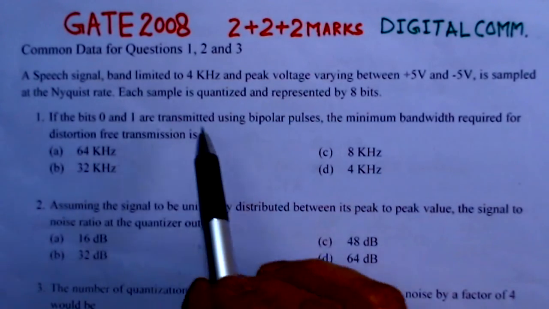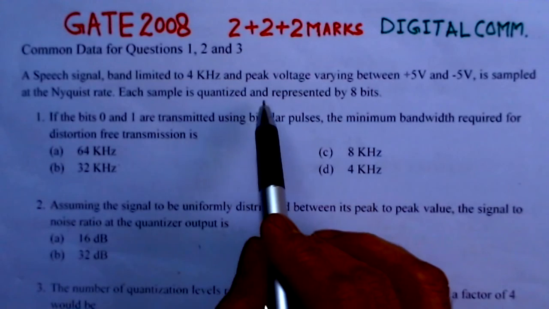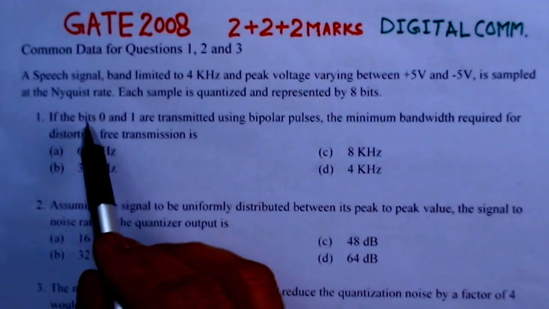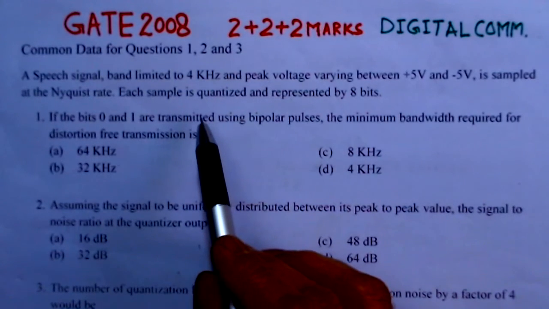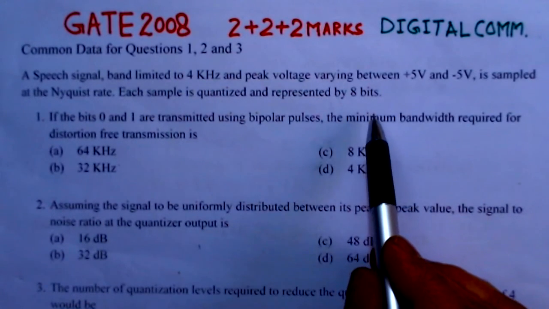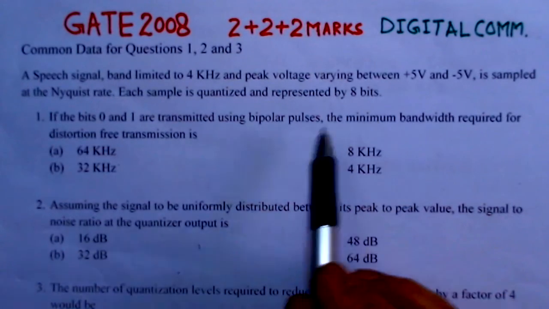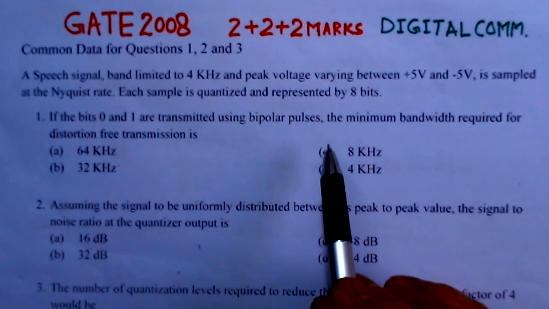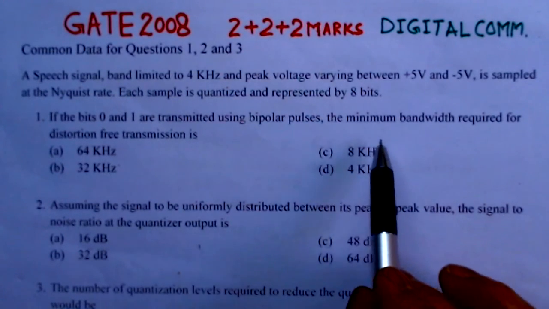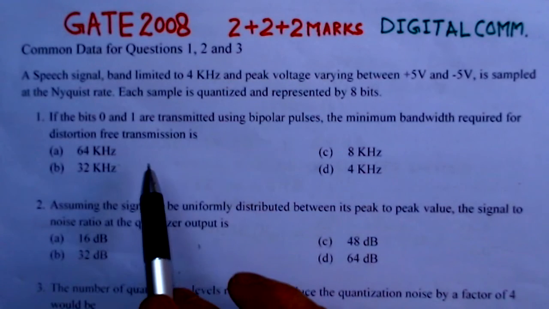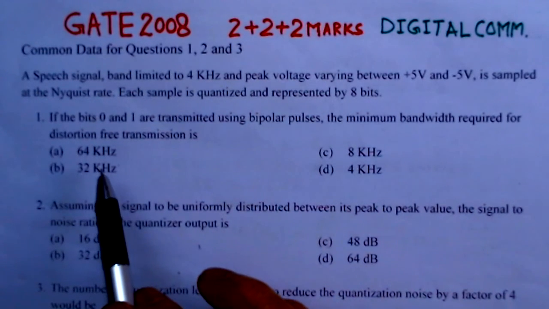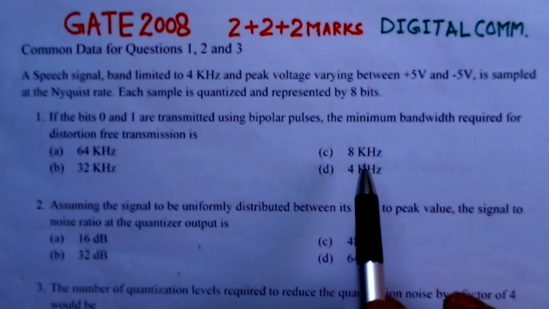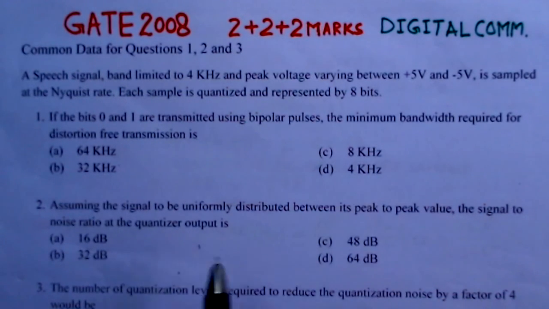A speech signal band limited to 4 kHz and peak voltage varying between +5 and -5 volt is sampled at the Nyquist rate. Each sample is quantized and represented by 8 bits. First problem is, if the bits 0 and 1 are transmitted using bipolar pulses, the minimum bandwidth required for distortion-free transmission is. There are 4 options: 64 kHz, 32 kHz, 8 kHz or 4 kHz.